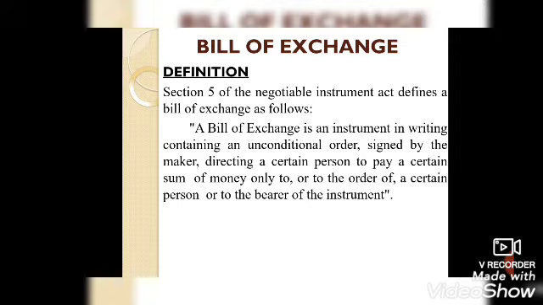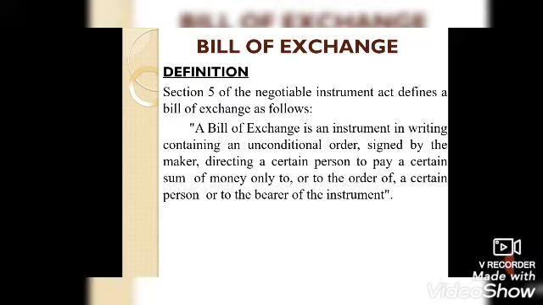Definition: Section 5 of the Negotiable Instruments Act 1881 defines a bill of exchange as an instrument in writing containing an unconditional order. Students, see here, there is no condition. Signed by the maker.